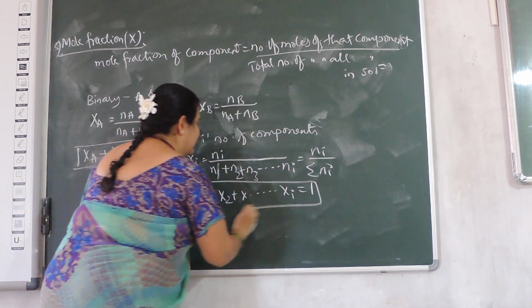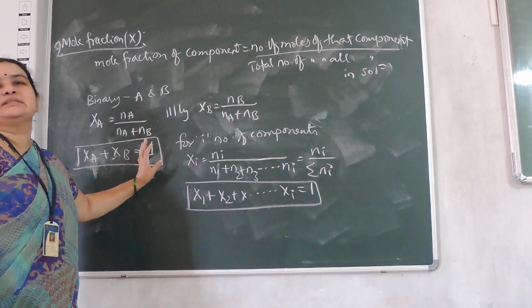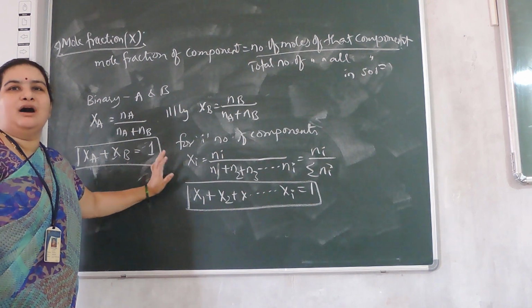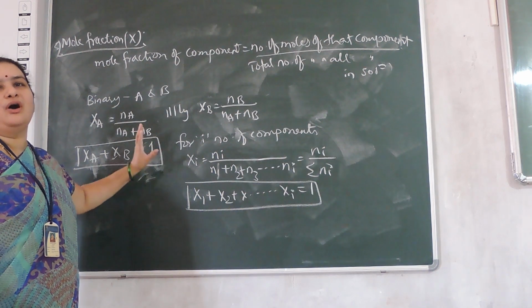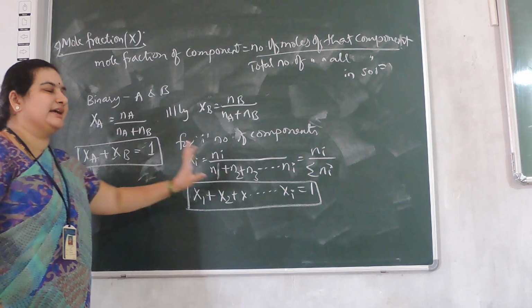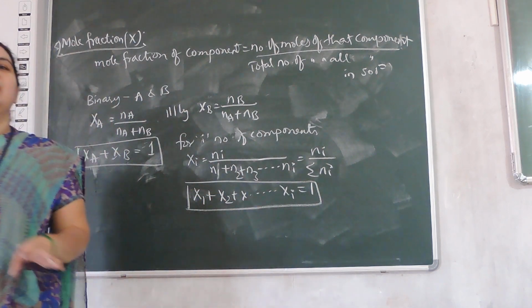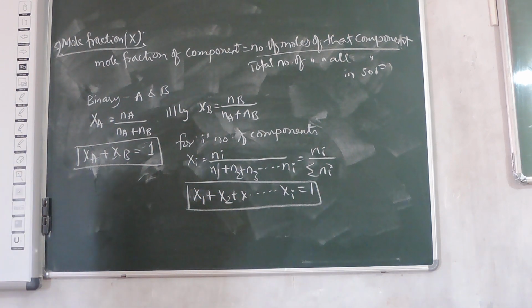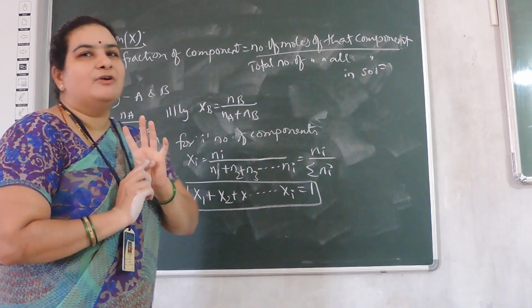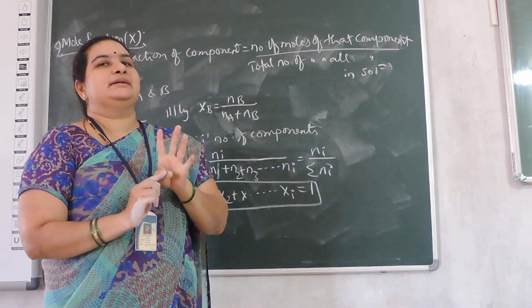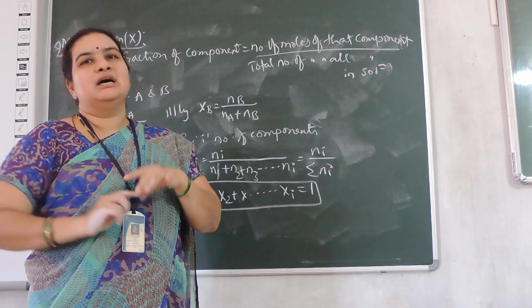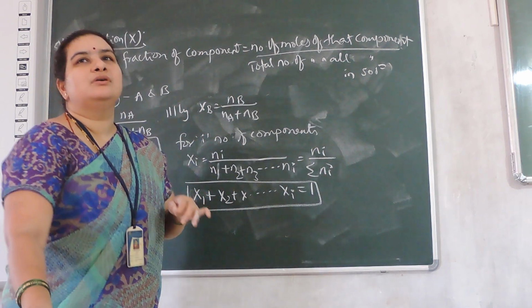That is, whatever the components in the solution, the sum of mole fractions of all the components is equal to 1. Now I have covered 5 quantities with the formulas. Now time is to draw the